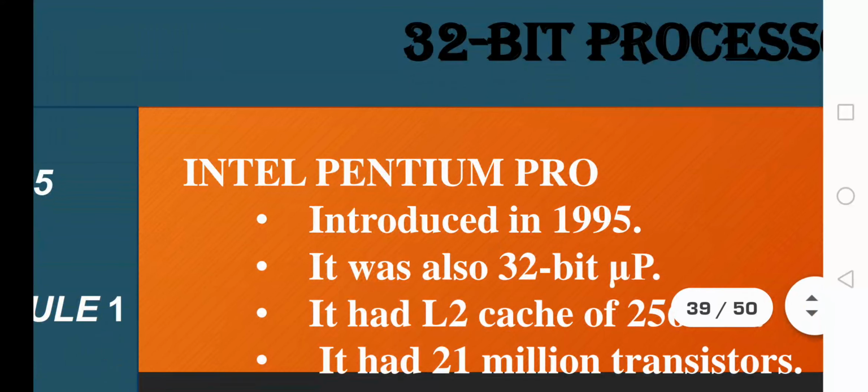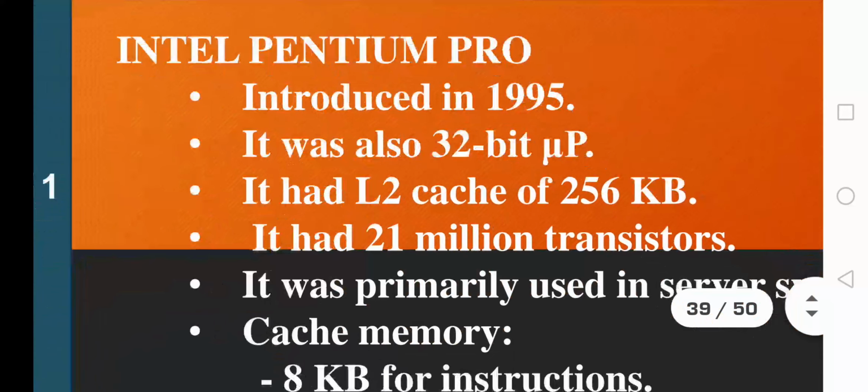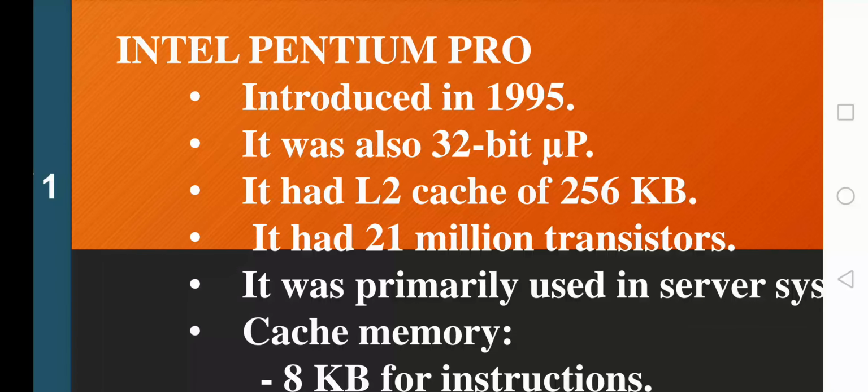The next 32-bit processor that you have to study is Intel Pentium Pro. It had an L2 cache of 256 kilobytes. Cache exists in different forms: L1, L2, L3 types of caches. The L2 type of cache was introduced when Intel Pentium Pro was invented, with a size of 256 kilobytes.